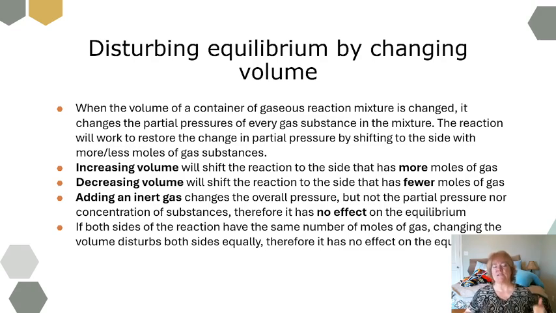If I increase the volume, that's going to shift the reaction to the side that has more moles of gas. I want to reestablish it, so if I calculate Kp and Qp, increasing the volume shifts to the side that has more moles of gas. It's no longer reactant or product. I have to see which side has more moles of gas. Again, the moles of gas would be the sum of the coefficients of gases on each side of the equation. If I decrease the volume, it's going to shift the reaction to the side that has fewer moles of gas.